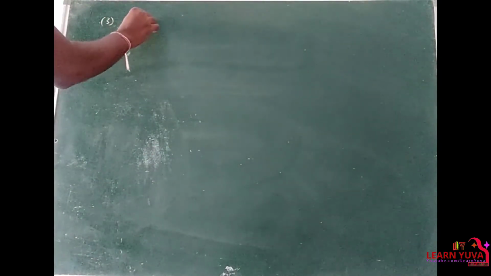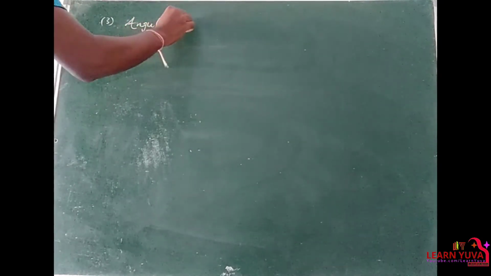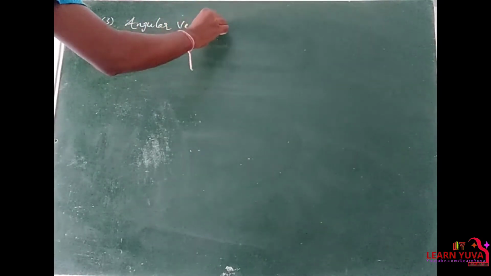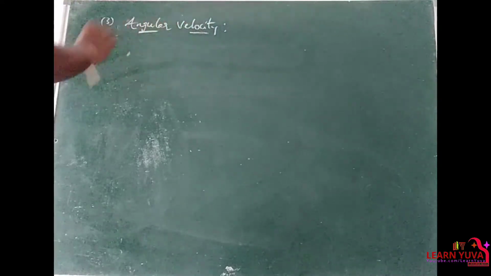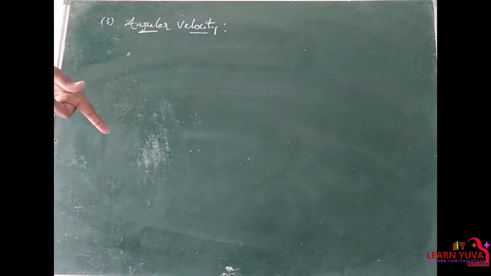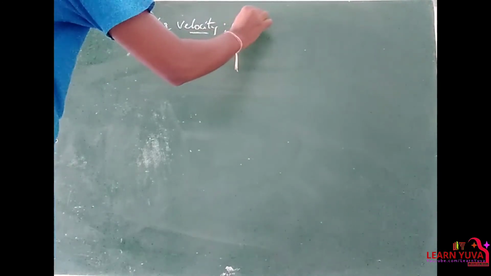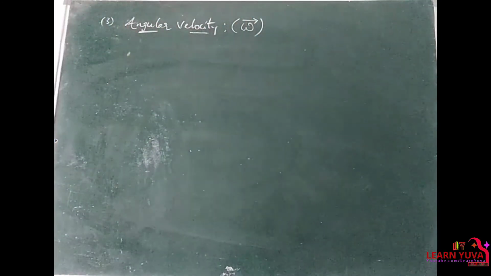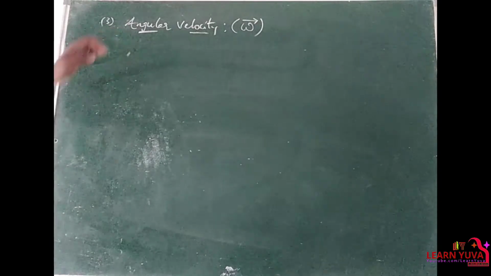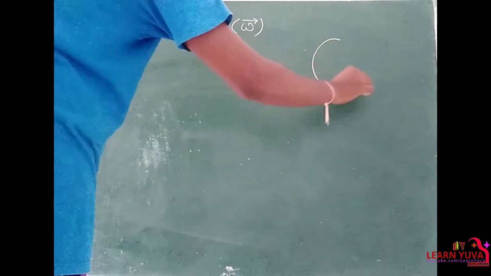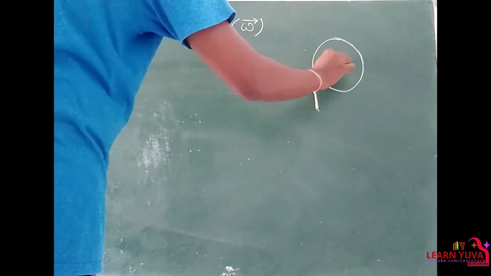Angular velocity. Angular displacement is denoted by theta and angular velocity is denoted by omega. Right? Consider a body in circular motion.